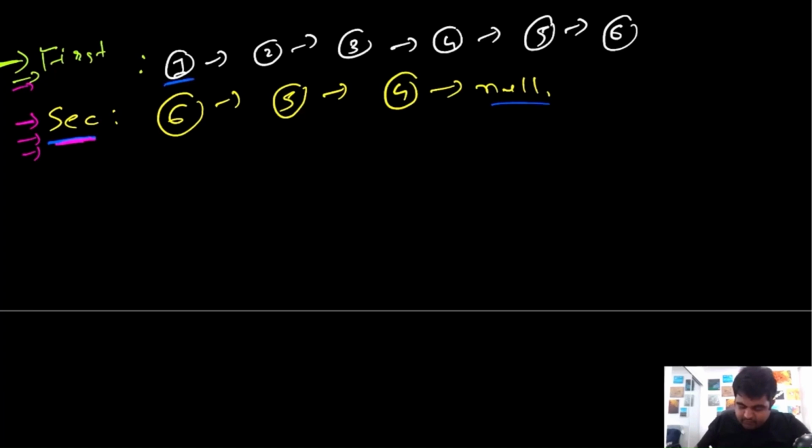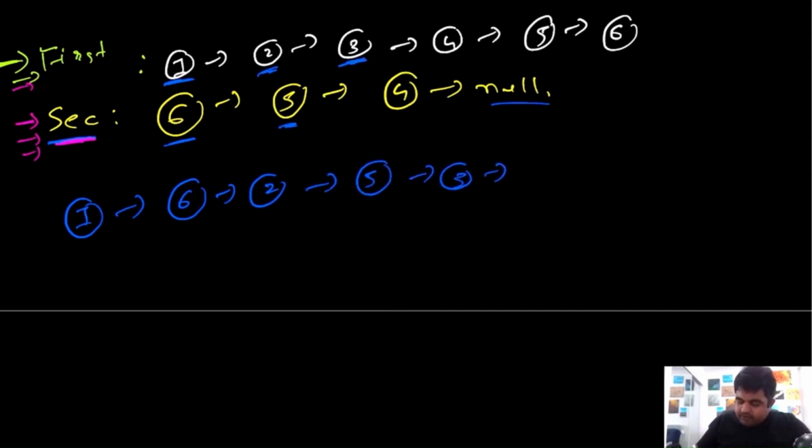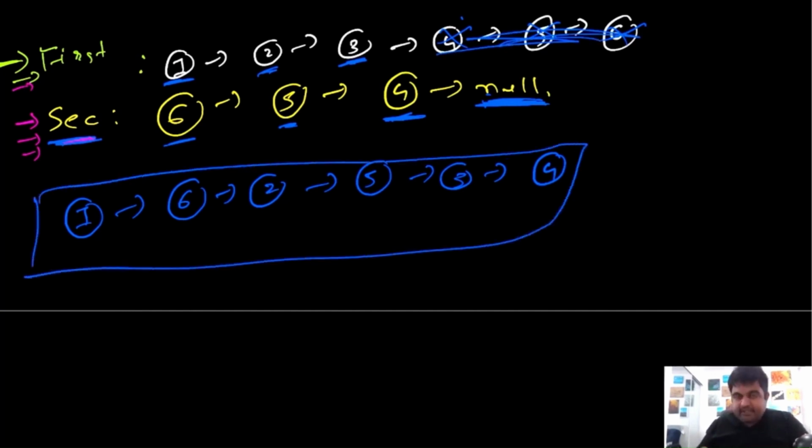So the first node would come from the first linked list, so this would become our first node. The second node would come from the second linked list, so this would become our second node. Again, we will repeat the same process, and in the end we would add this value number 4. And then we realize that we have already reached the null value for the second linked list, which means there are no other nodes to be added from the second linked list, so we would stop adding even from the first linked list, and we would not add the remaining entries. This would be our answer, and we can simply return this one.